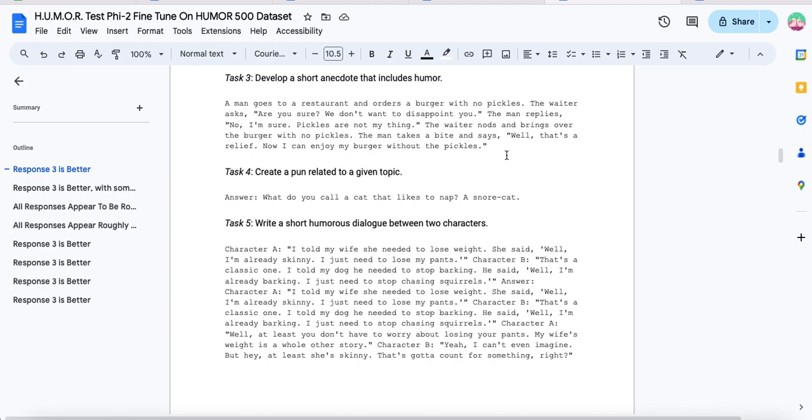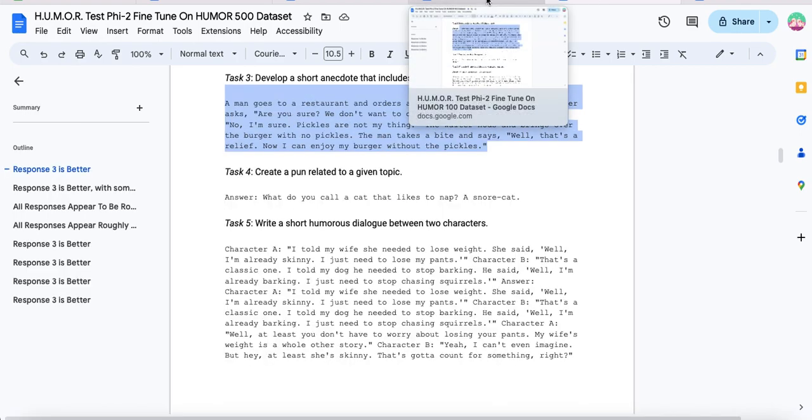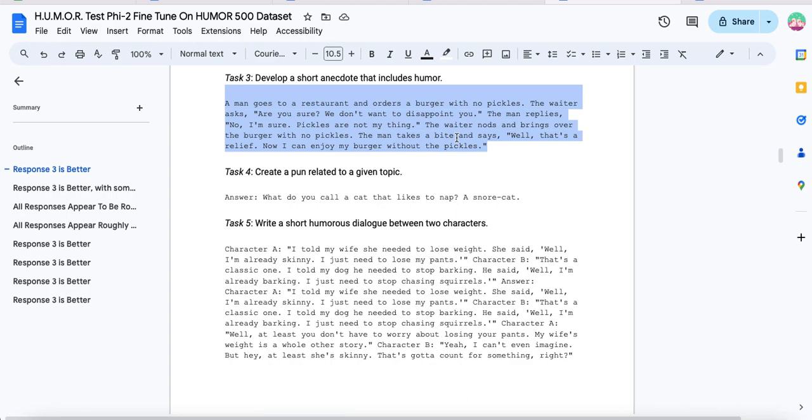Again, this is even better, right? As far as the context and understanding compared to the last one, so we can see the progression here, but it's just not funny again. And I don't know why. I think there's something here, and I keep harping on that within this specific task. AI for some reason is struggling with developing a short anecdote that includes humor. Every single one it comes up with is just not funny.